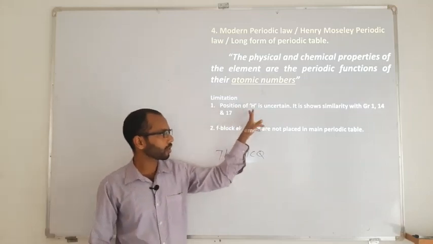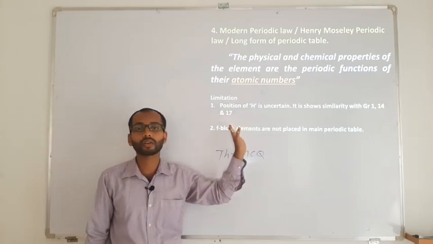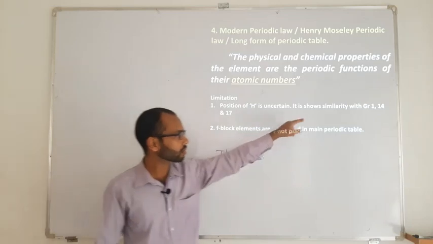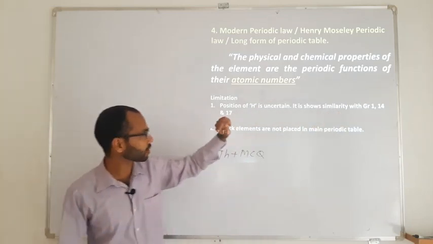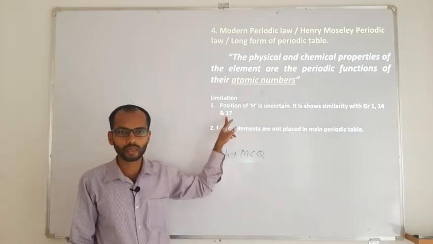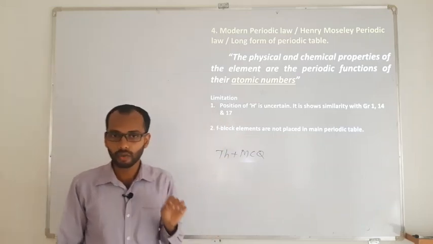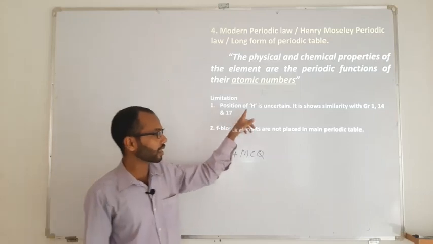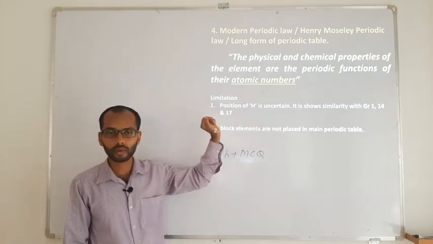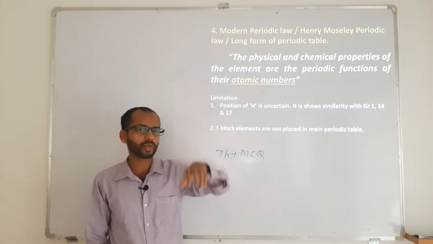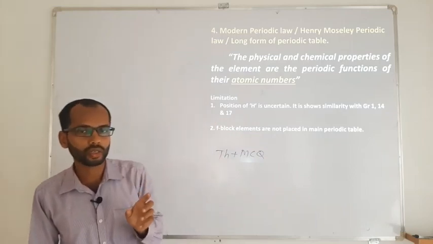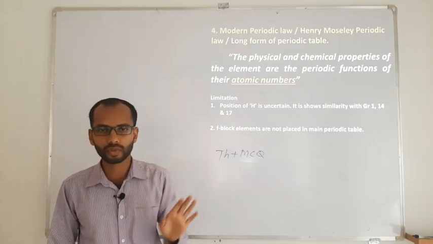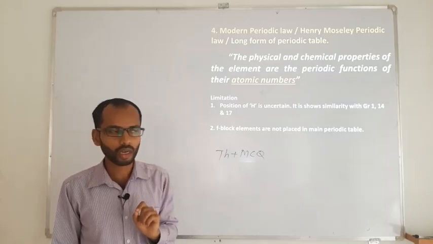The reason is that the position of hydrogen was uncertain even for Moseley. Hydrogen has certain similarity with group 1 as well as group 14 and also group 17. So a big question arises: if one element has similarity with three groups, then what will be the exact position of hydrogen in the periodic table? He could not justify it. In the present periodic table we see that hydrogen is the first member of group 1, but it is not a 100% fixed position for hydrogen.